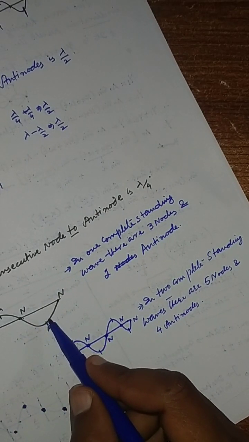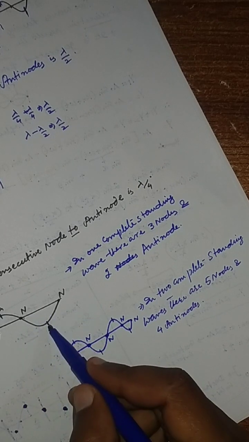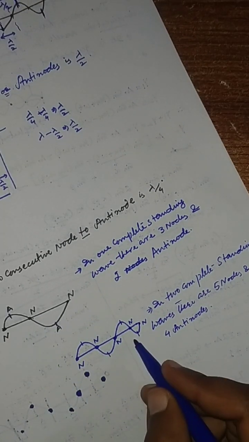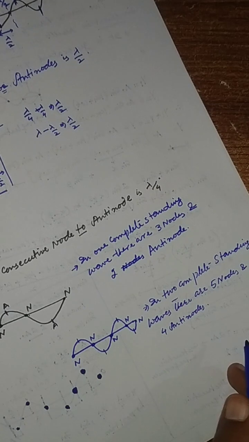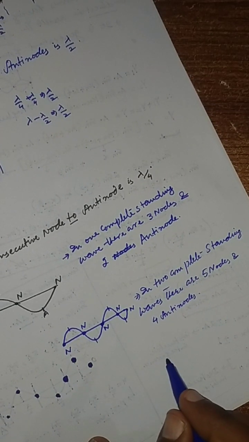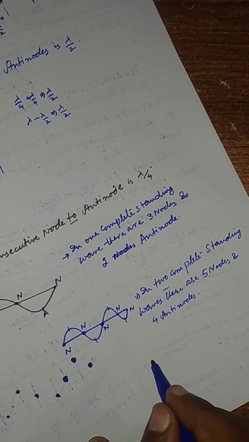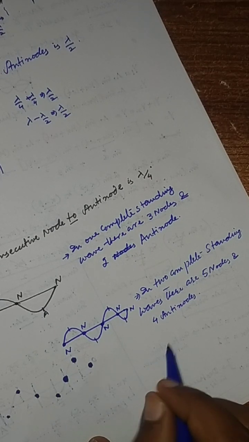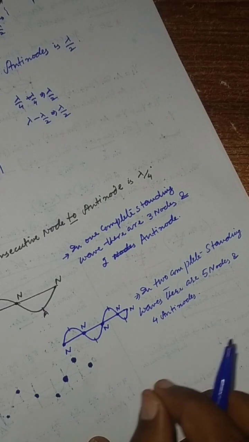In one complete wave, there are 3 nodes and 2 antinodes, and in 2 waves there are 5 nodes and 4 antinodes. It means that the number of antinodes will always be smaller than the number of nodes by 1.